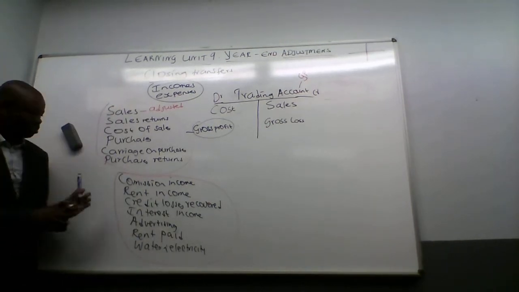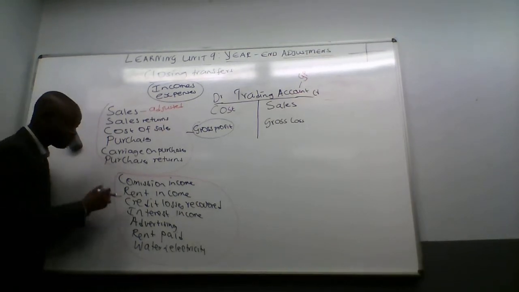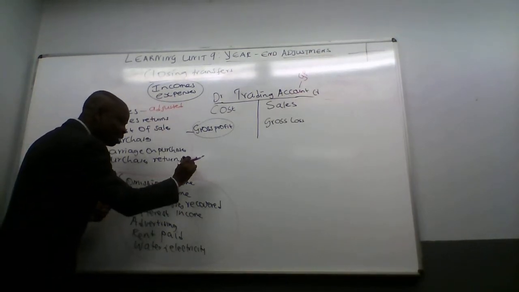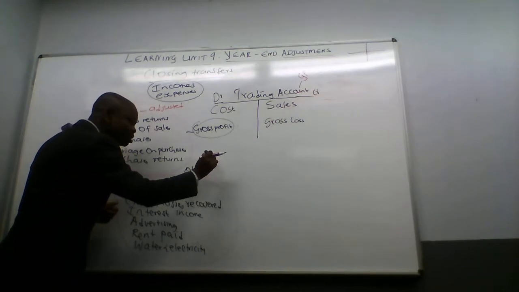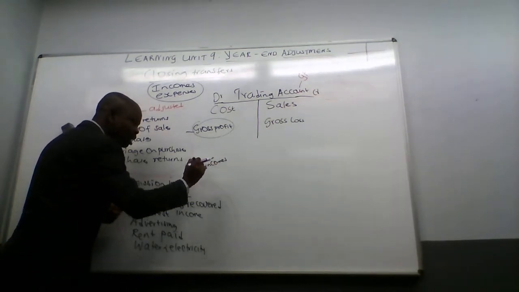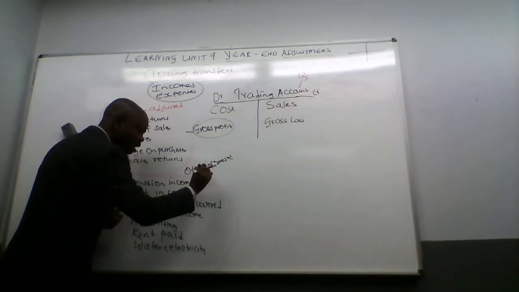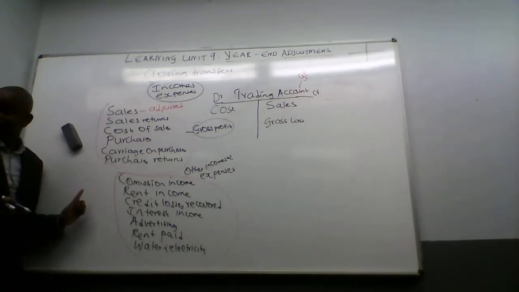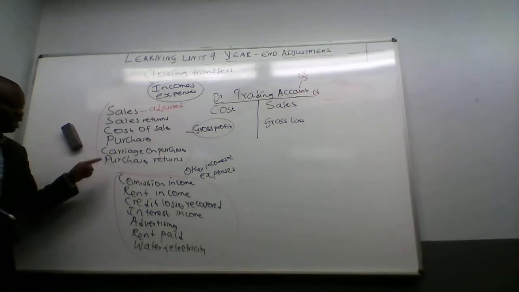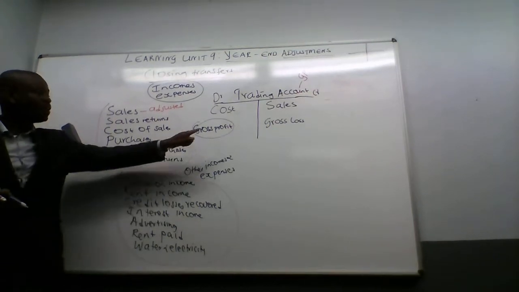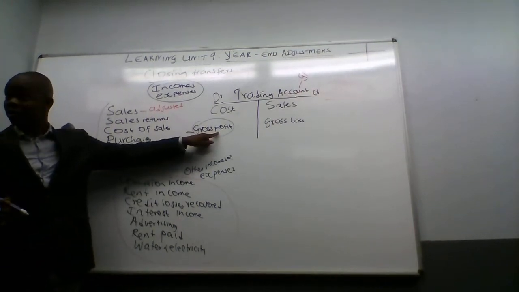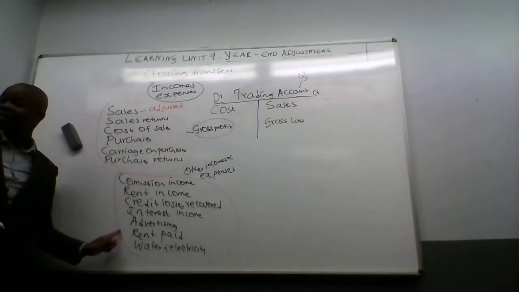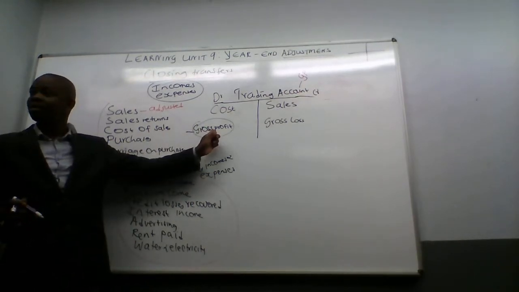Now, right next to them, these are called other incomes and what? Expenses. Because I'm just trying to put them together. Are you okay? So this other income will be added to what? Gross profit. These expenses will be deducted from what?